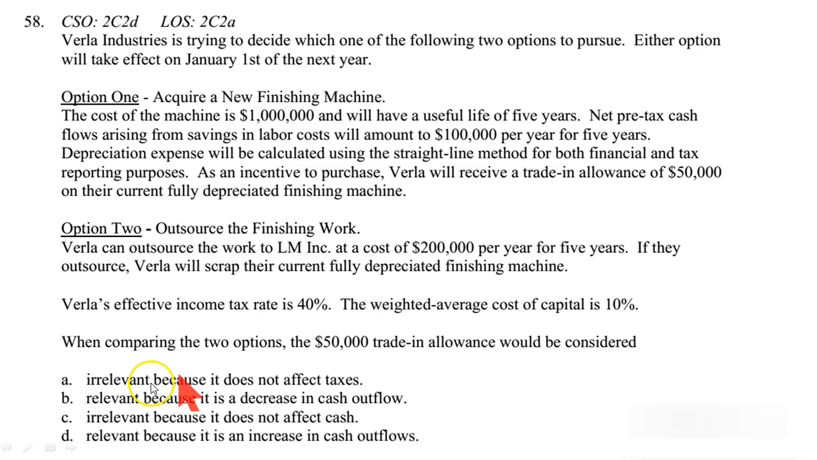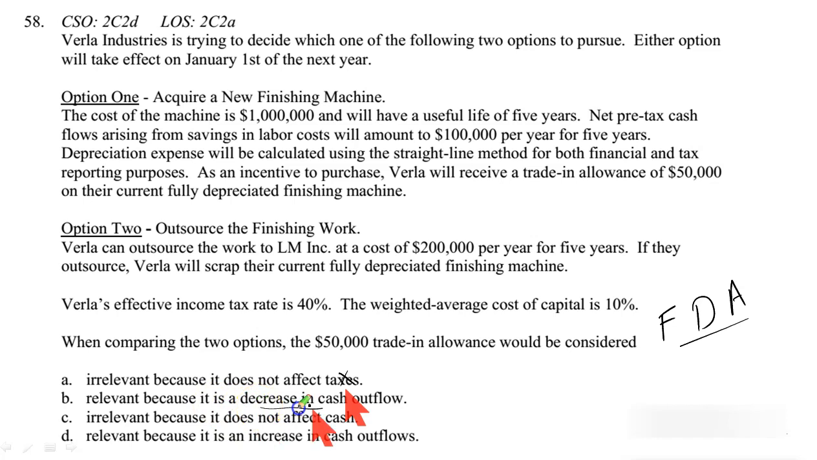Yes, it is relevant. The option saying irrelevant because it does not affect taxes is wrong. Relevancy or irrelevancy is not determined through taxes. It is determined through FDA. Any revenue or cost that is from the future, any revenue or cost that differs between the options, any revenue and cost that is avoidable is relevant. So not taxes, wrong.